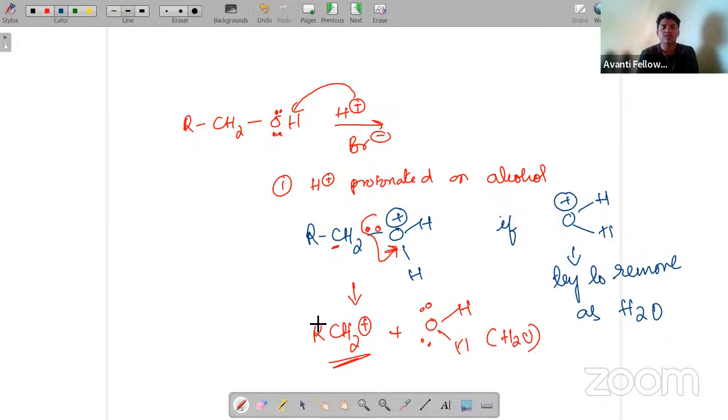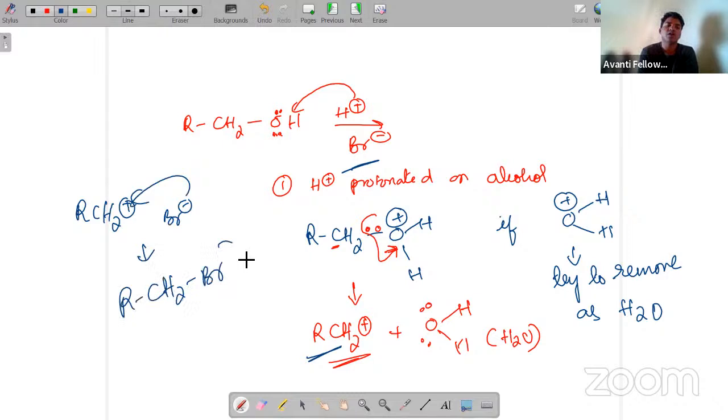Now this is a carbocation here, and we have a nucleophile, that is Br minus. Very simple, RCH2 plus and Br minus will attack here, and the product will be RCH2Br. So this is what is going to happen.